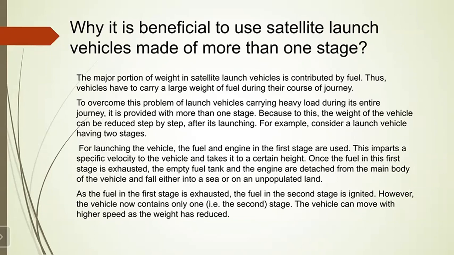Okay. Then as the fuel in the first stage is exhausted, the fuel in the second stage is ignited. However, the vehicle now contains only one stage. The vehicle can move with higher speed as the weight has reduced.